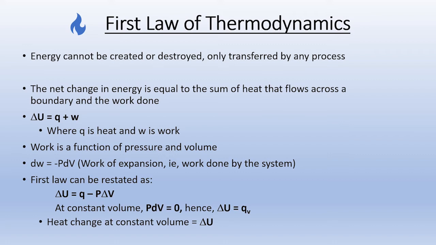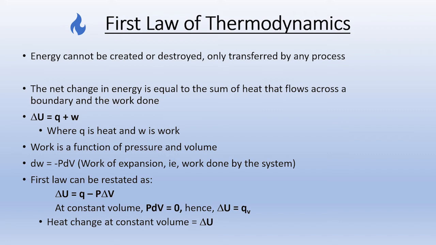And the net change in energy is equal to the sum of heat that flows across a boundary and the work done. So this is the mathematical representation of first law of thermodynamics. Mathematically we can say the change in internal energy is equal to the sum of heat transfer and also work done. That means we can define it in other ways.